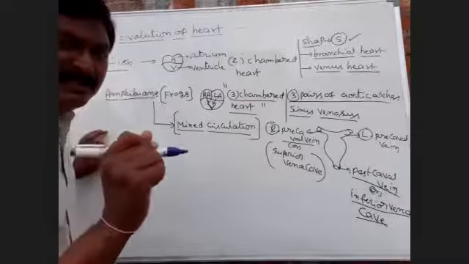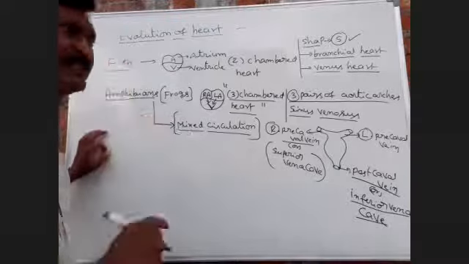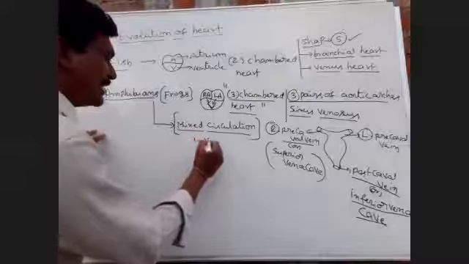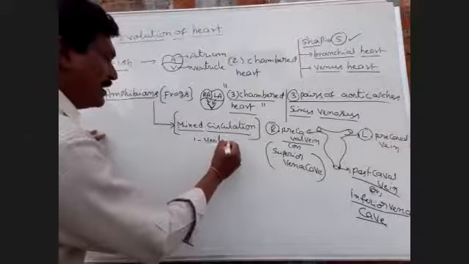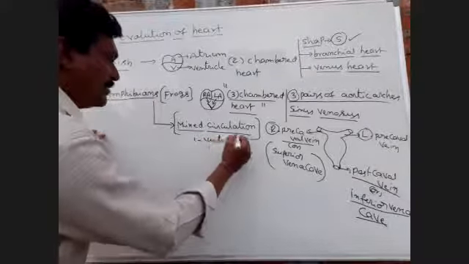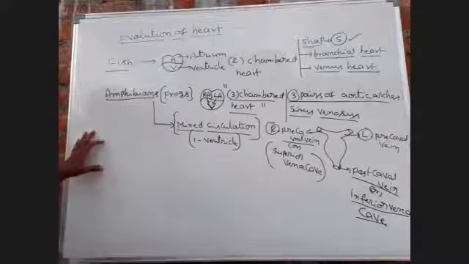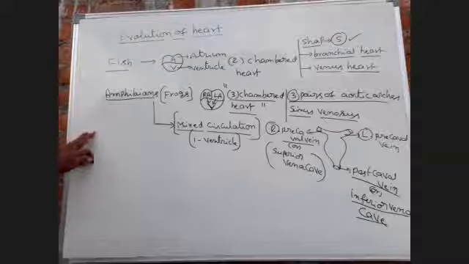What is the reason? Due to the presence of a single ventricle. Due to the presence of a single ventricle, mixed circulation is present in amphibians.